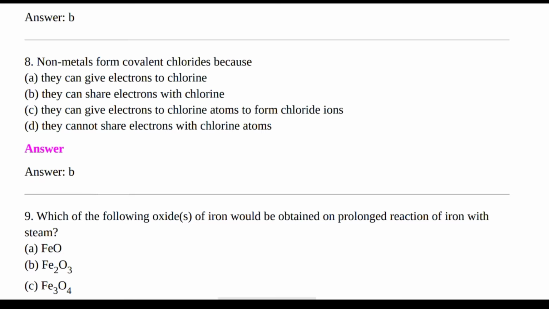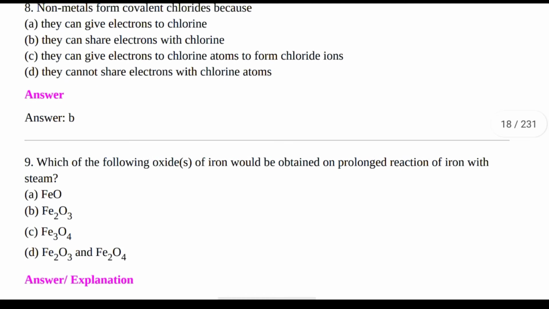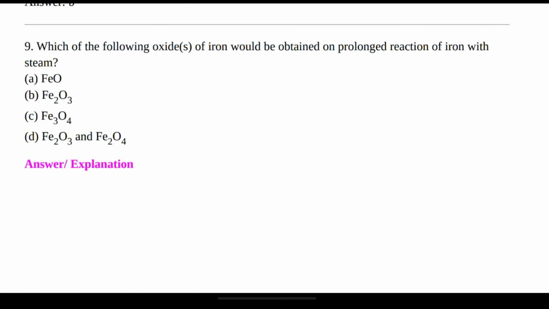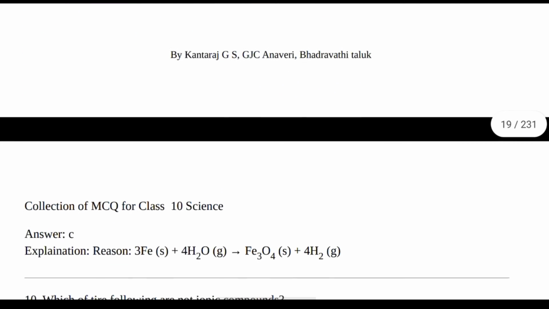The right answer is option B, they can share electrons with chlorine. Next question. Which of the following oxides of iron would be obtained on prolonged reaction of iron with steam? The options are FeO, Fe2O3, Fe3O4, Fe2O3 and Fe2O4. The right answer is option C.